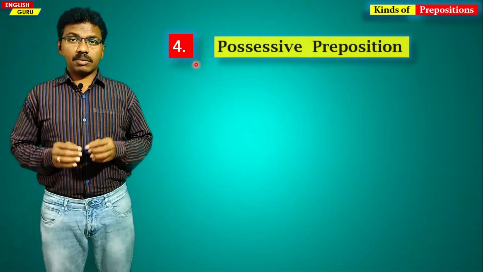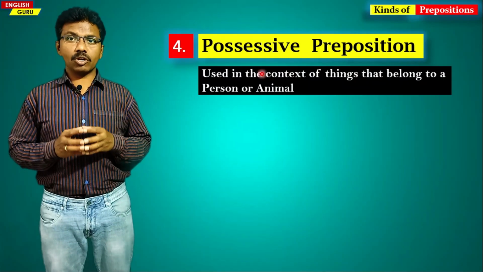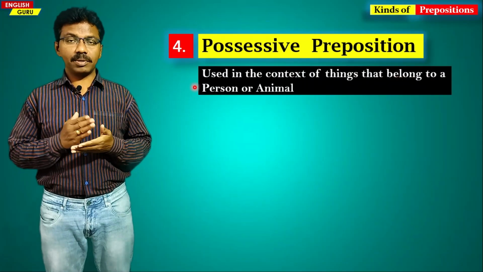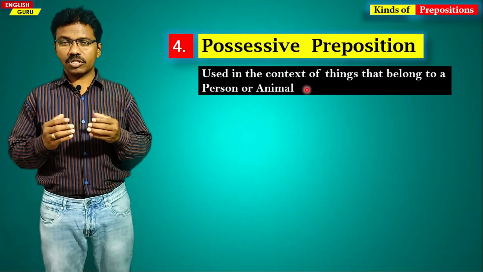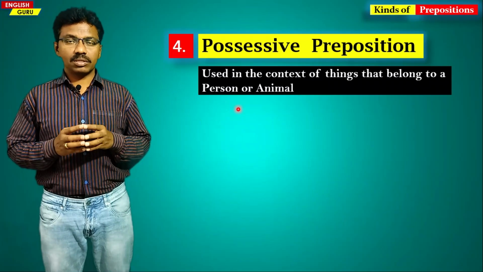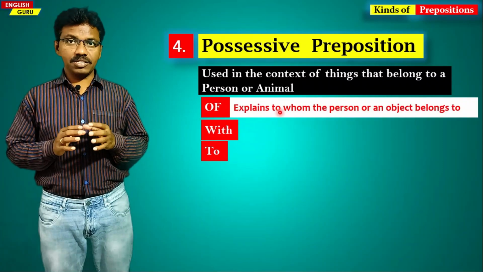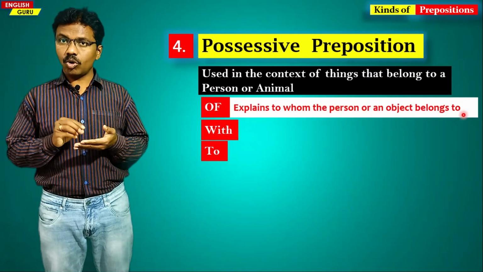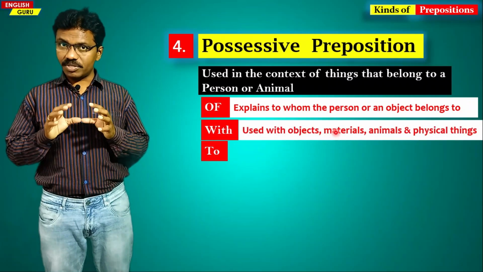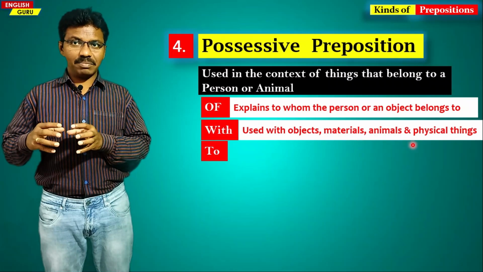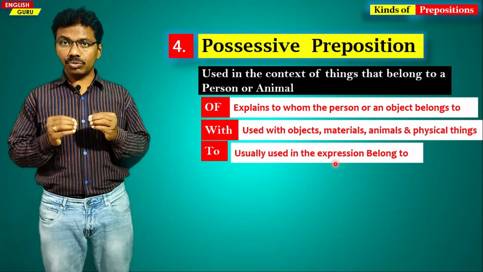The fourth one is possessive prepositions. Possessive prepositions are used in the context of things that belong to a person or an animal. There are three possessive prepositions we can normally say. They are of, with, and to. The preposition of explains to whom the person or an object belongs. The preposition with is used with objects, materials, animals and physical things, whereas the preposition to is usually used in the